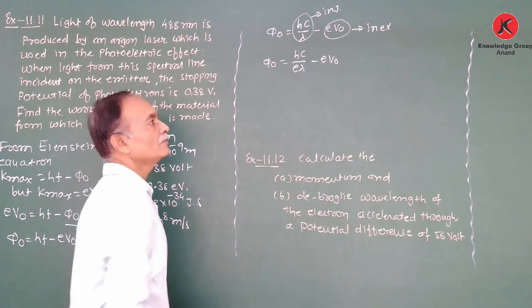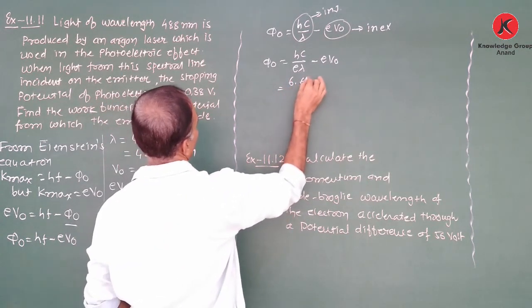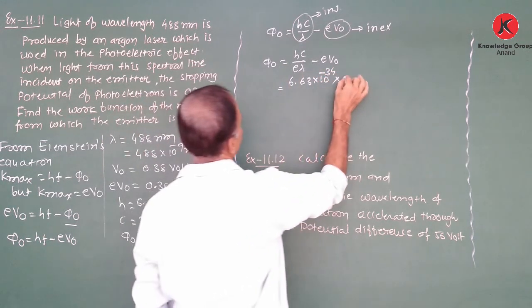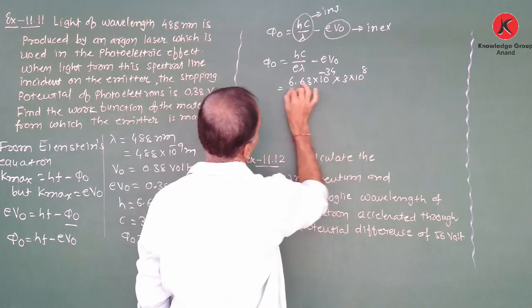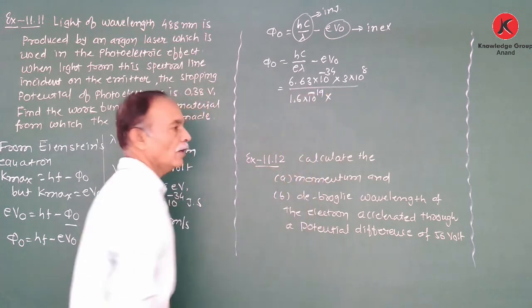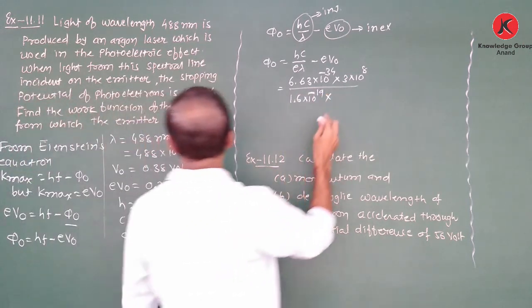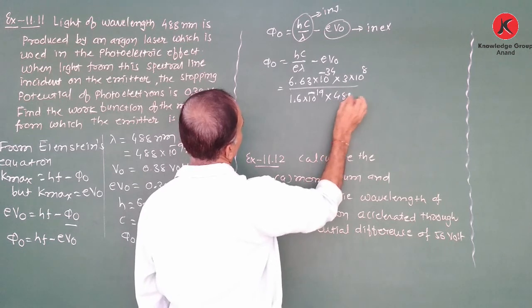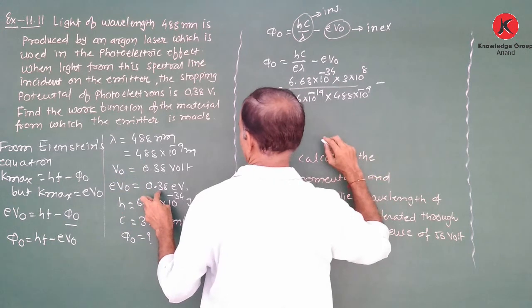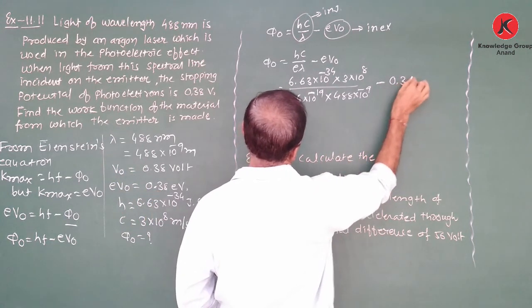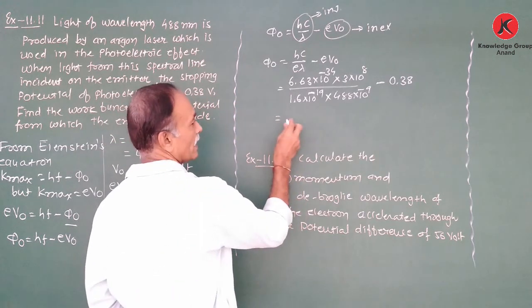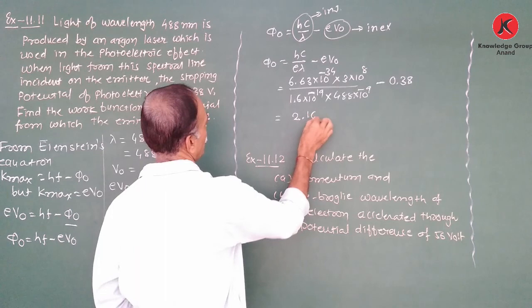Now we substitute the values. h is Planck's constant, 6.63 into 10 to the power minus 34, into c, 3 into 10 to the power 8, upon 1.6 into 10 to the power minus 19. Now the wavelength is 488 into 10 to the power minus 9, and the V0 in electron volt is 0.38. So as we simplify, we obtain the work function as 2.16 electron volt.